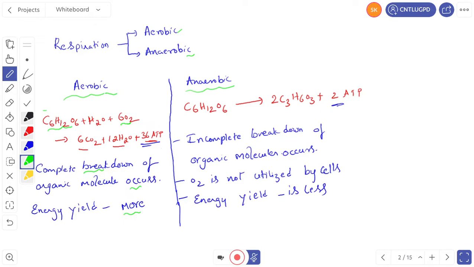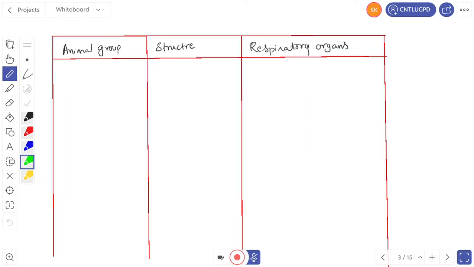Then what about anaerobic respiration? Anaerobic respiration occurs in the absence of oxygen and it is incomplete breakdown of organic molecules. In anaerobic respiration, oxygen is not utilized by the cells. And what about energy? The energy yield is very less. In anaerobic respiration, only 2 ATP are yielded, whereas in aerobic respiration, the energy yield is 36 ATP.